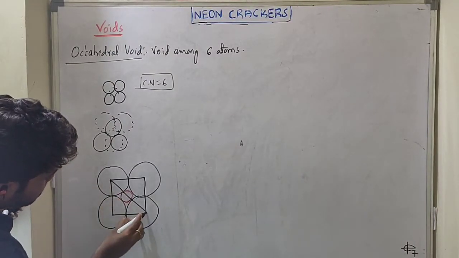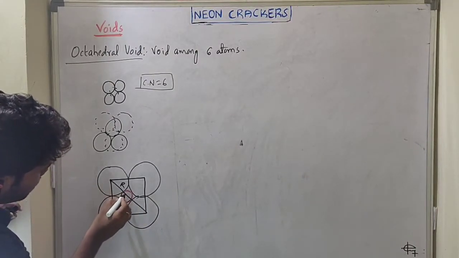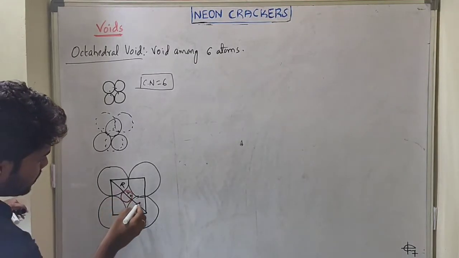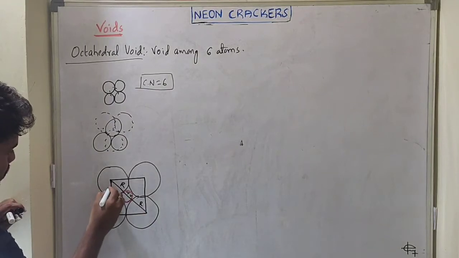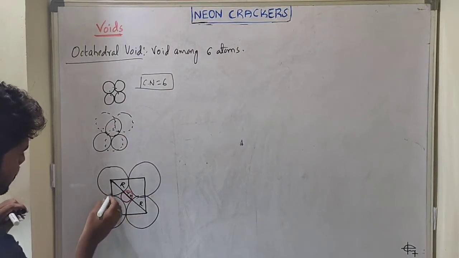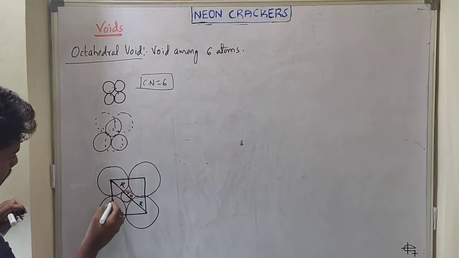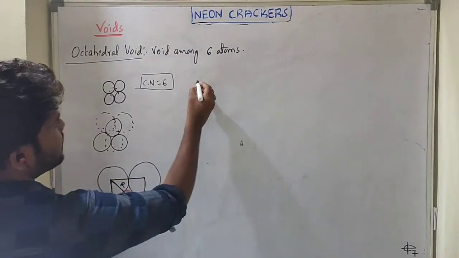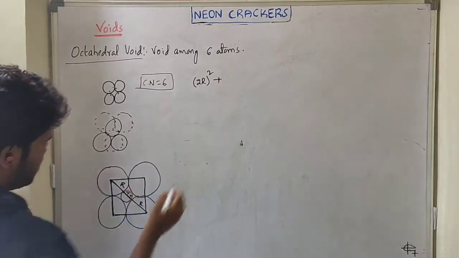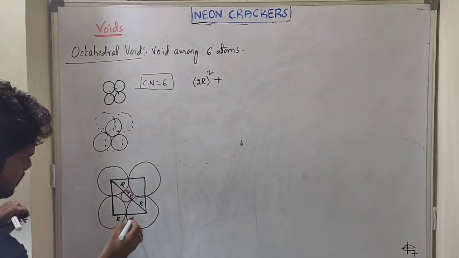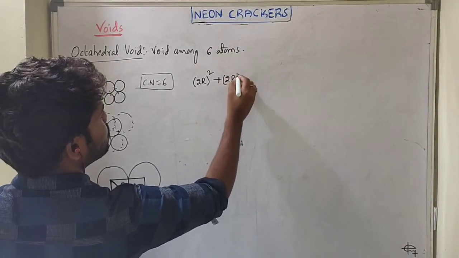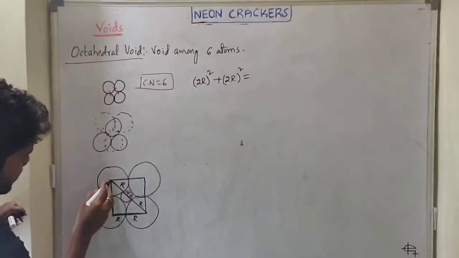So this is capital R, small r, right? Here also small r, capital R. And here to here, according to Pythagoras, hypotenuse square equals the sum of the squares of the sides. So r plus r, 2r whole square, plus here also r plus r on this side, so 2r whole square equals hypotenuse square.